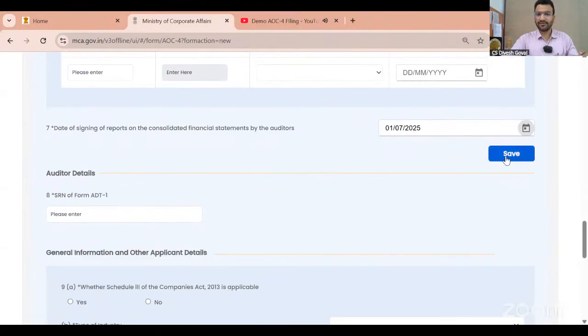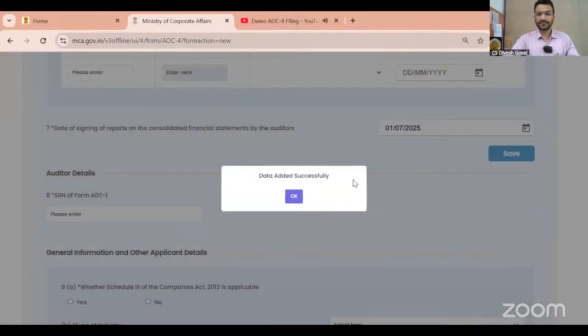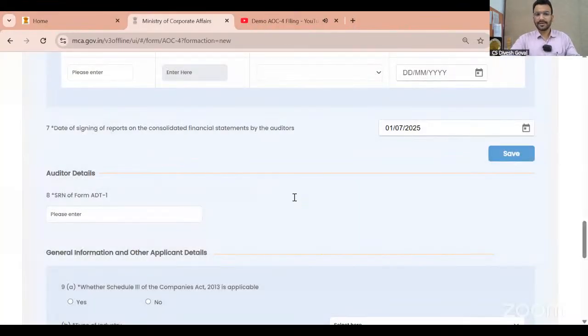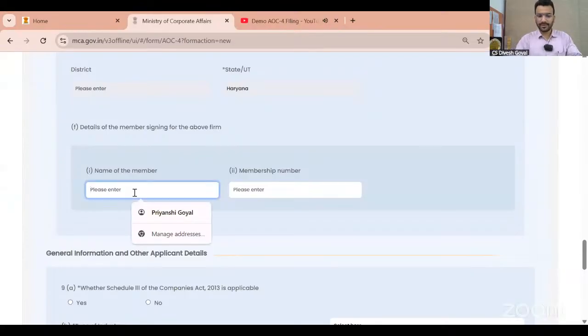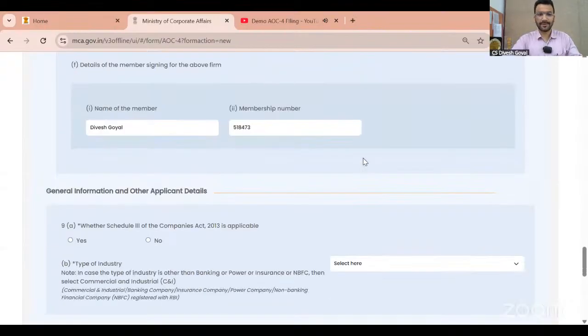I have mentioned all this information. S7 of ADT1 again. Name of the auditor, again I'm mentioning my name. Again I'm giving a disclaimer: I'm not a chartered accountant or statutory auditor. This is a random form I'm preparing.